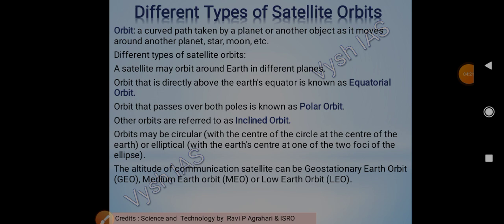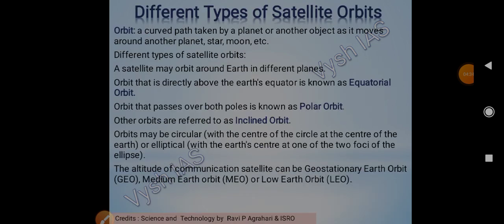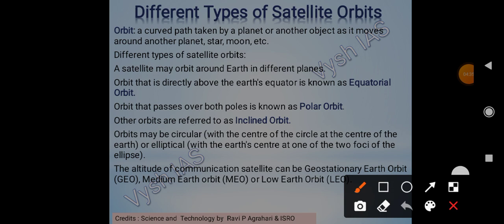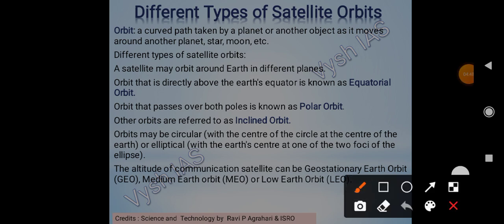So, different types of satellite orbits. A satellite may orbit around Earth in different planes, and based on that, they are classified into equatorial orbit, the orbit that is directly above the Earth's equator. Then polar orbit that passes over both the poles.